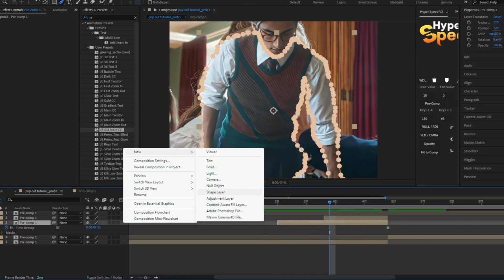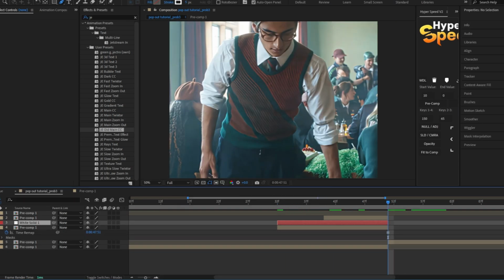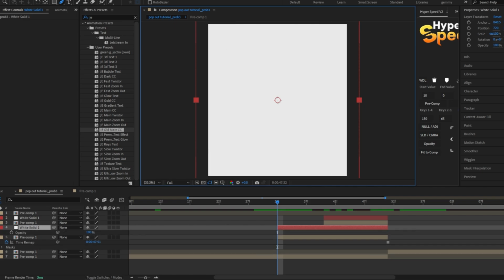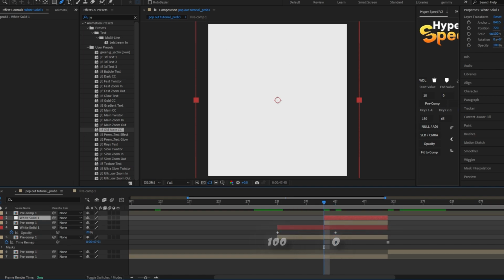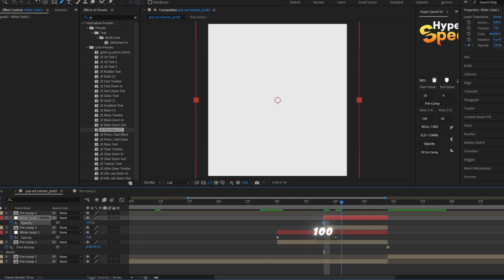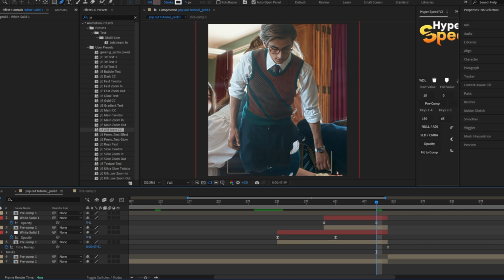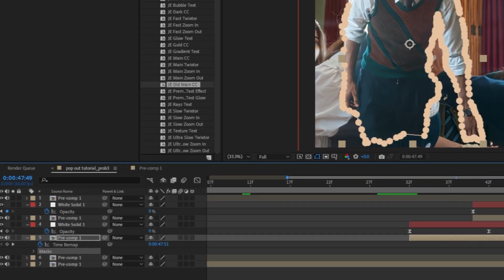Now create a solid layer for both masks. Press T on your keyboard to reveal the opacity and add keyframes like I am doing. Easy ease the keyframes by pressing F9 on your keyboard. Now copy the mask and paste it onto your solid layer.